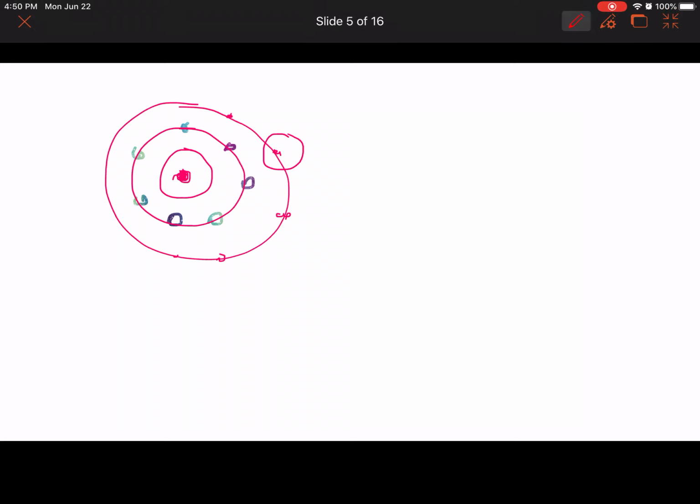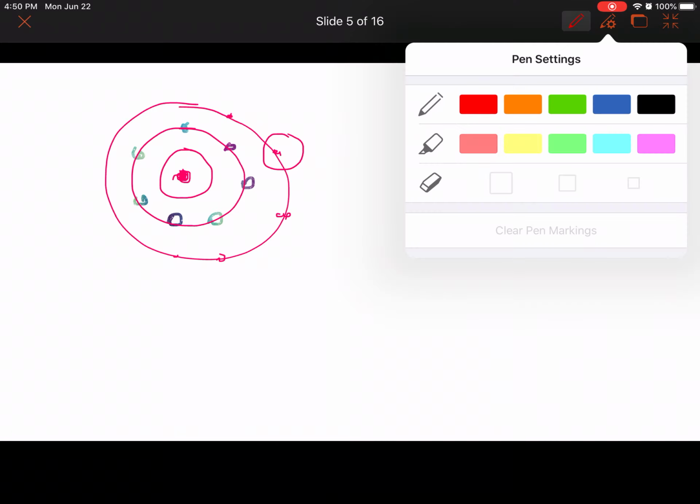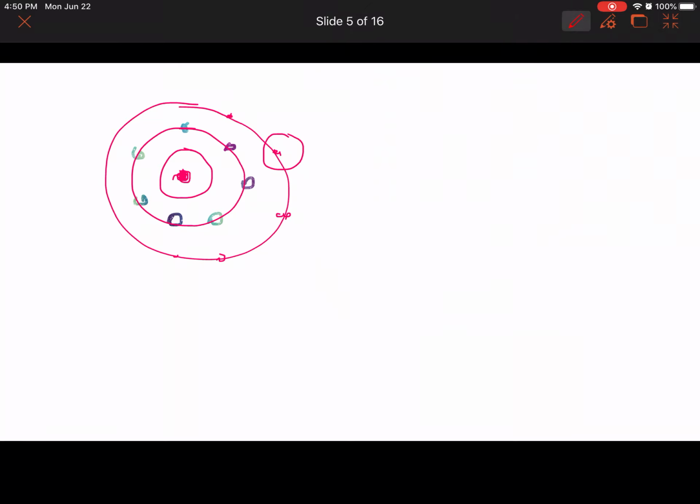Okay, for n equals 4, the largest possible value of l. So remember, n can be a whole number, an integer: 1, 2, 3, 4, 5, 6, 7, like that. And l is the shape of the orbital, right?